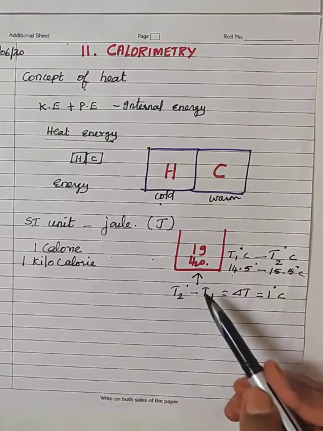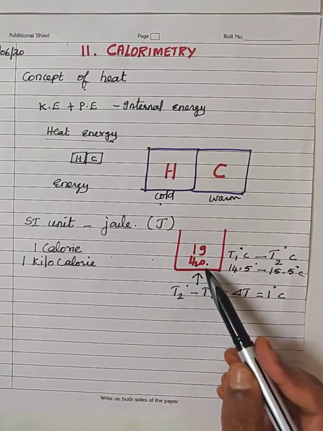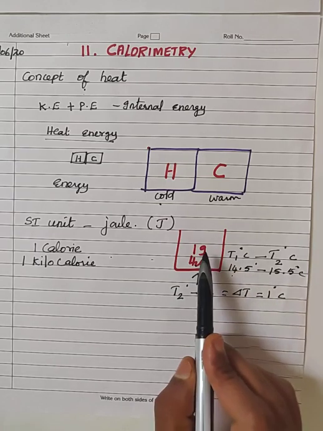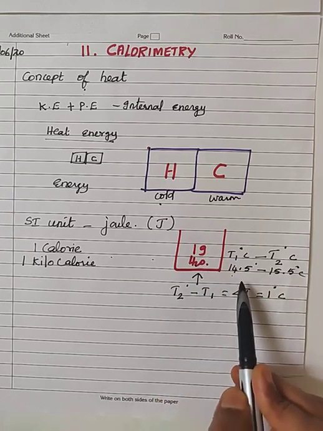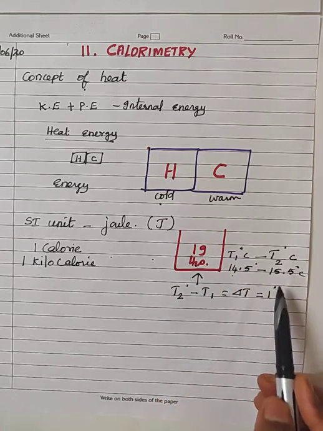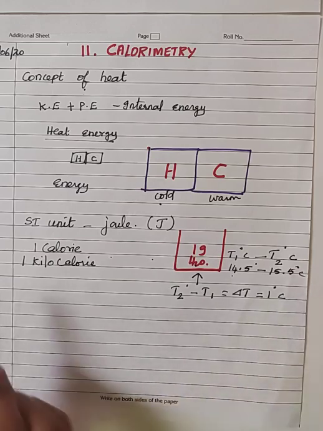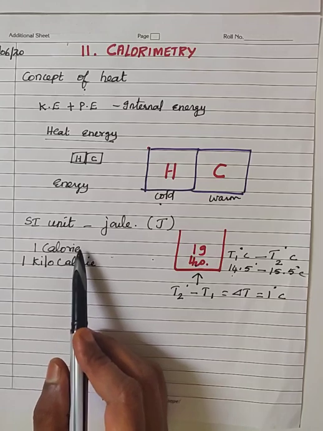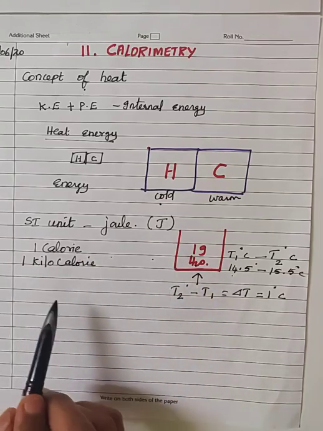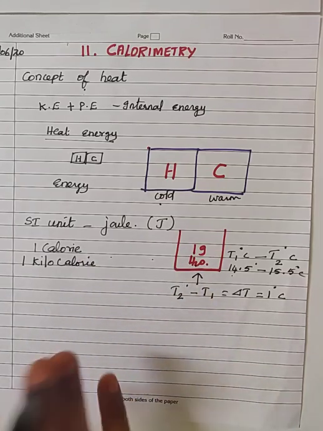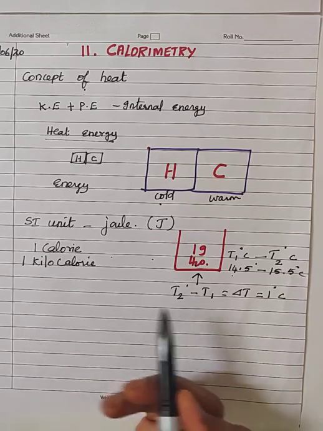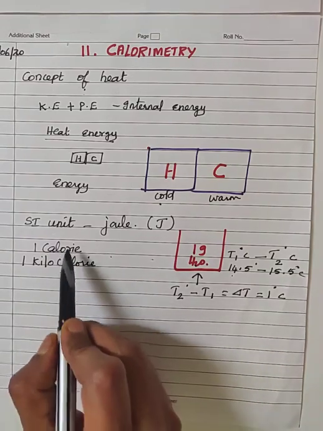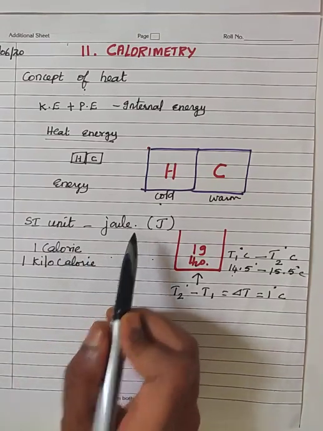That is the quantity of heat energy required to raise the temperature of 1 kilogram of water from 14.5 degrees Celsius to 15.5 degrees Celsius. We call it 1 kilocalorie. Small change: in the calorie definition, you change 1 gram to 1 kilogram, you will obtain the definition for 1 kilocalorie.